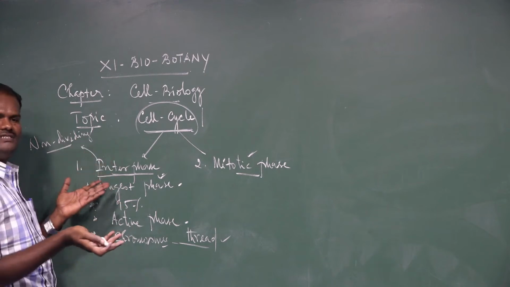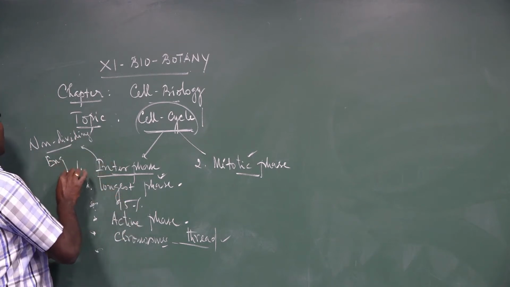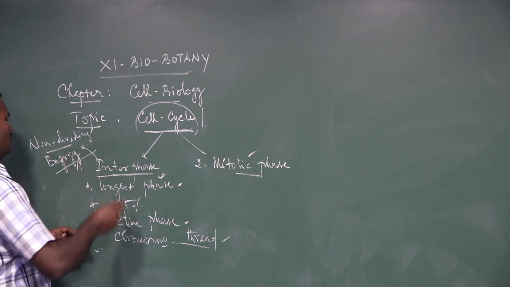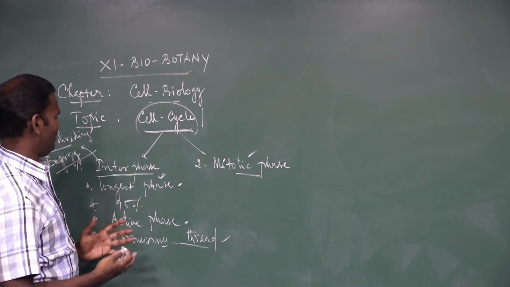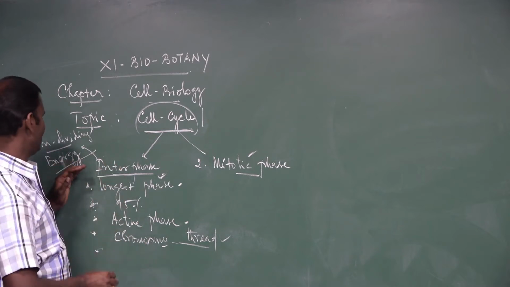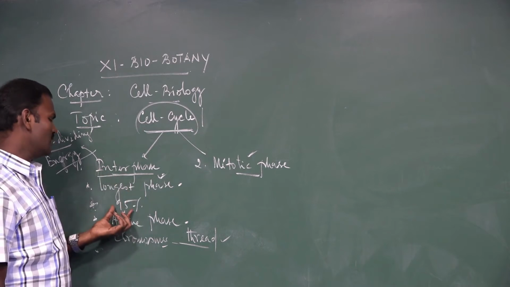Here there is no division that takes place. It is an energetic phase, also called the energy phase, because this phase prepares energy for the cell divisions. Hence, it is also called the energetic phase or non-dividing phase. It is the longest phase.